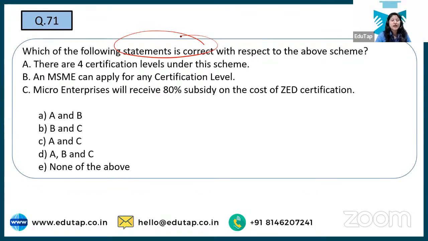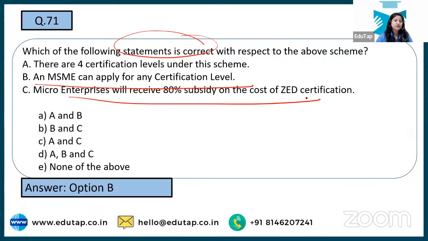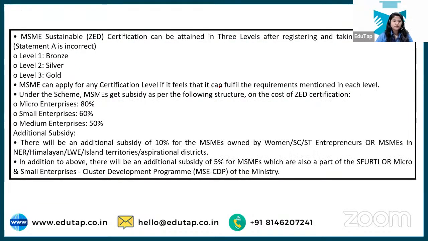Okay, so we have three categories. There are 4 certification levels under this scheme. MSMEs can apply for any certification level. Micro enterprises will receive 80%. Okay, see, the correct answer, as you all are saying, is option number B and C, because there are no 4 certifications but 3 certifications: bronze, silver, and gold. And subsidy will also be given: for micro 80%, small enterprises 60, medium enterprises 50. What subsidies? Because when you're applying for this certification, you would have to give some money, right? You have to give some amount, and for that also the government will provide you subsidy.